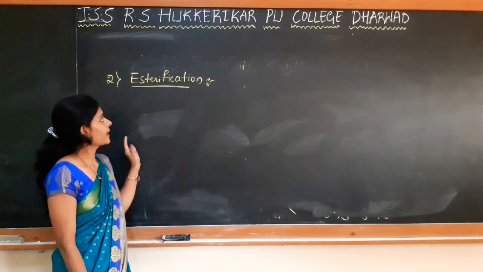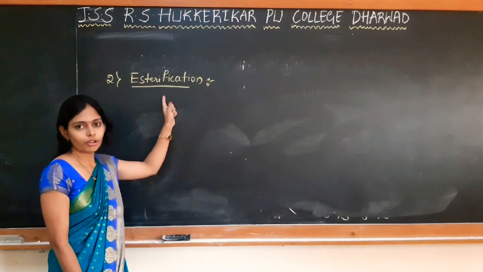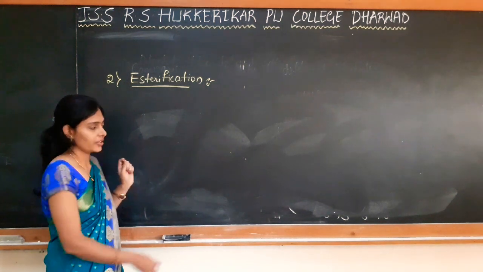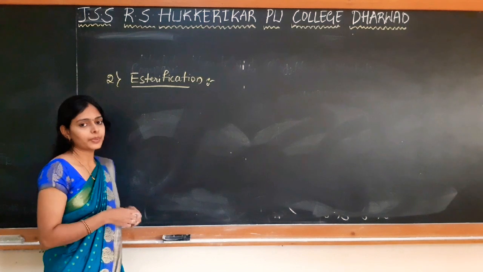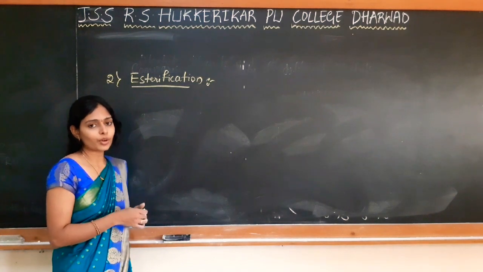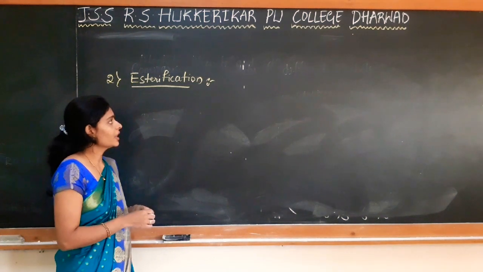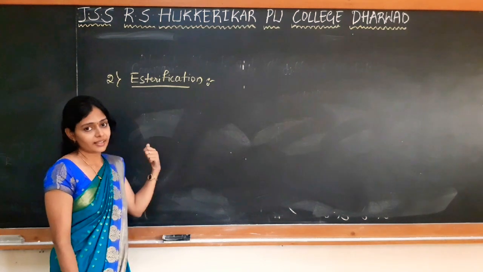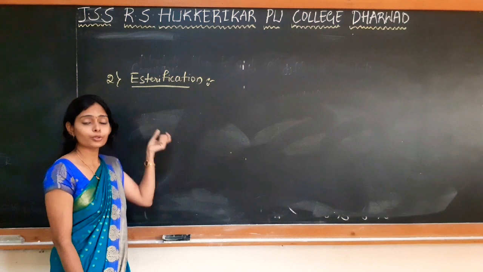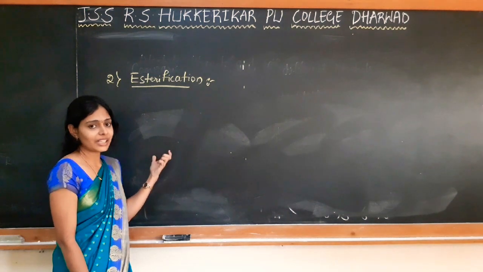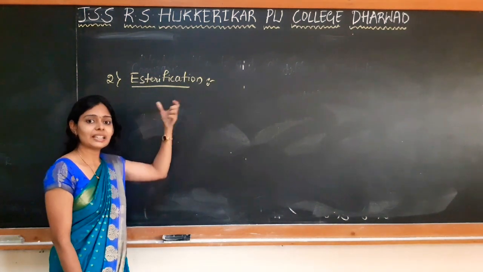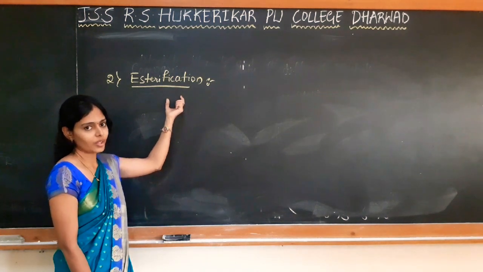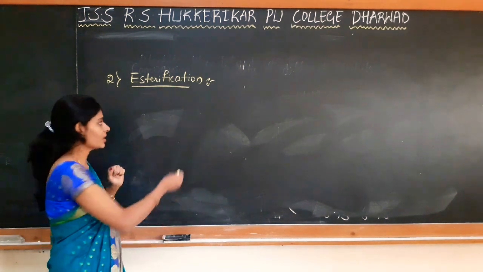The second reaction of alcohols which involves the cleavage of the OH bond is the esterification reaction. So in esterification, what happens? Alcohols react with carboxylic acids in presence of concentrated sulfuric acid. There is a formation of an ester. Esters have a fruity odor, a sweet smell, and that smell is the identification or confirmation of the formation of esters. So what is esterification?